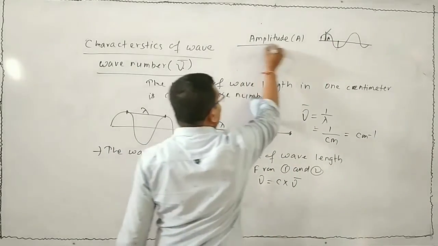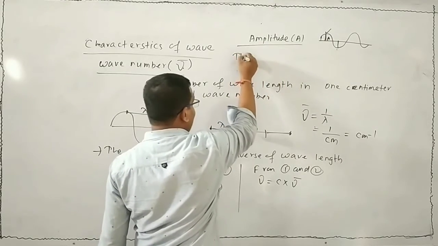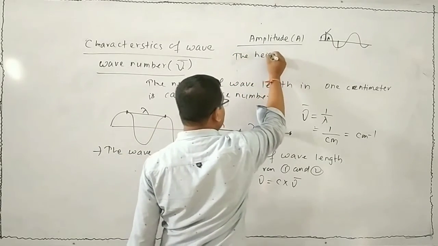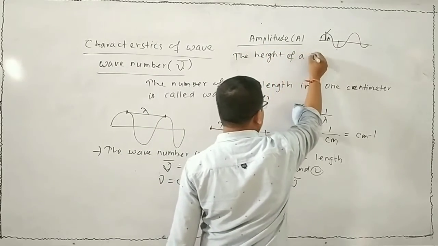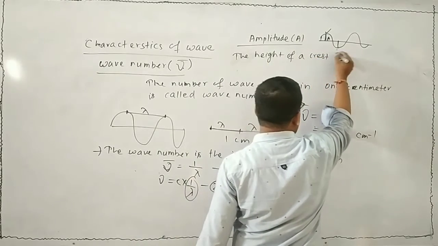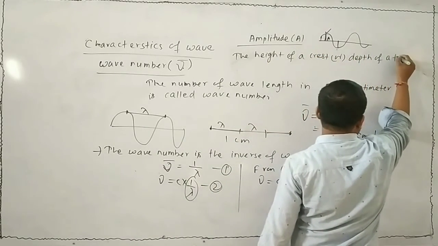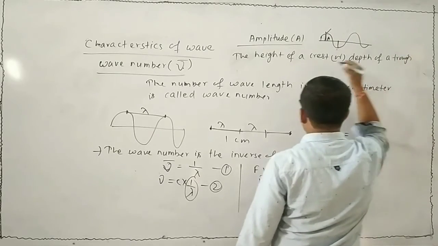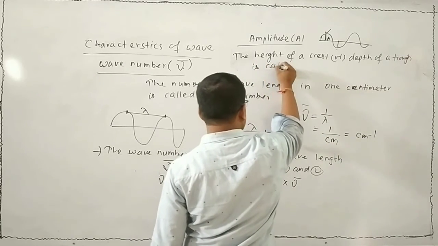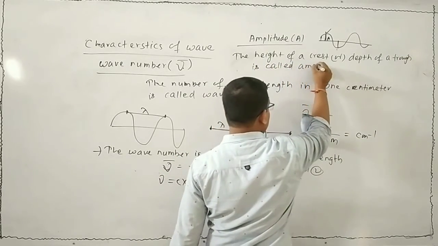The definition of amplitude is the height of a peak or depth of a trough.